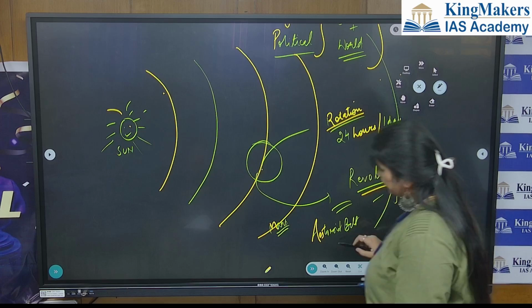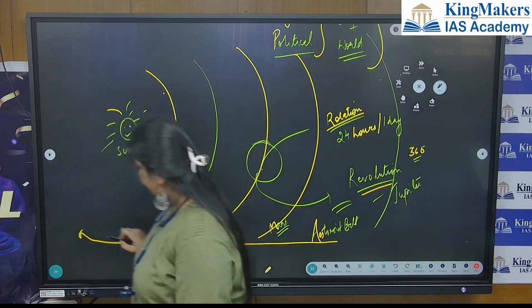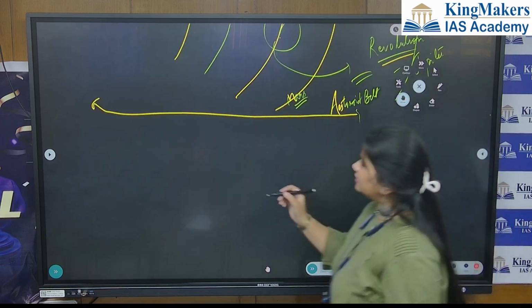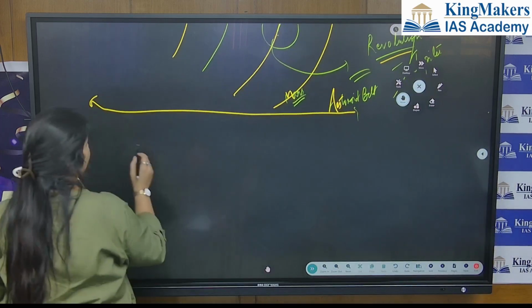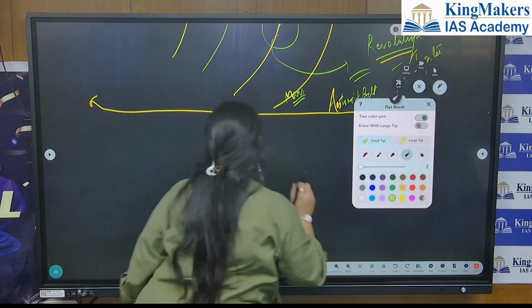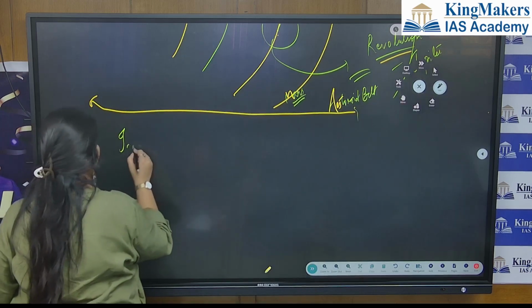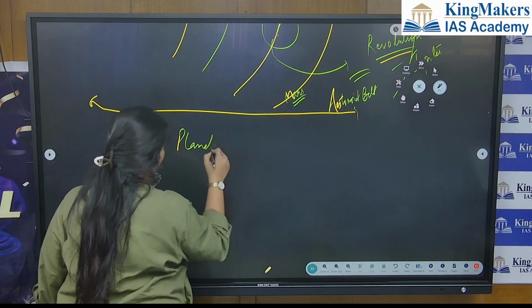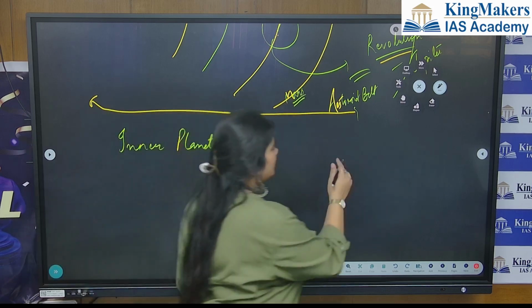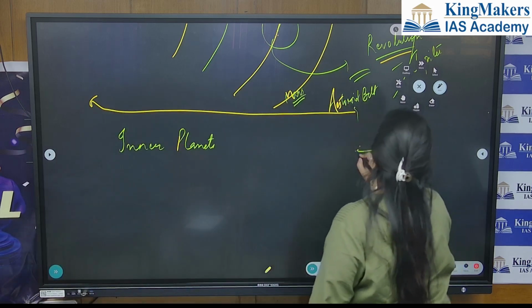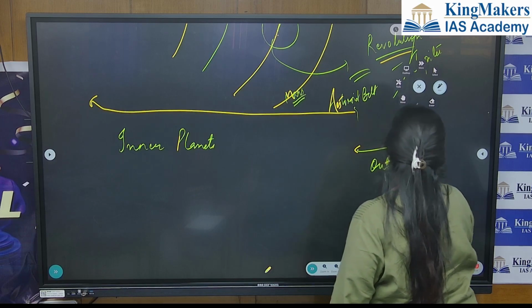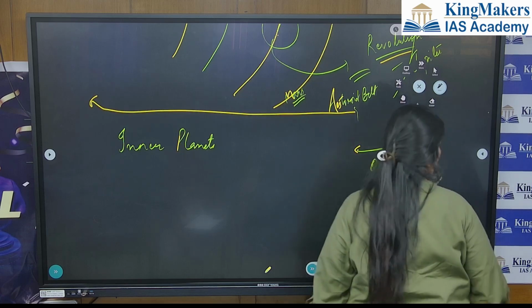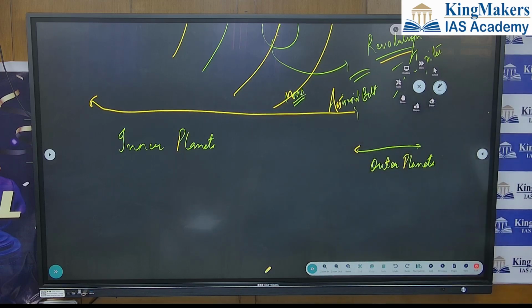So the planets that are near the sun are inner planets, and the ones which are away are known as outer planets.